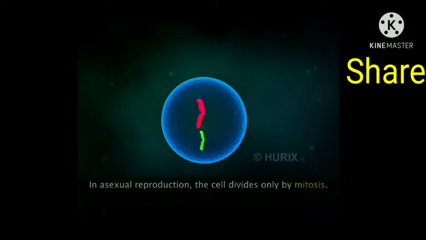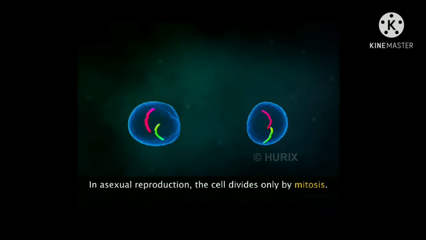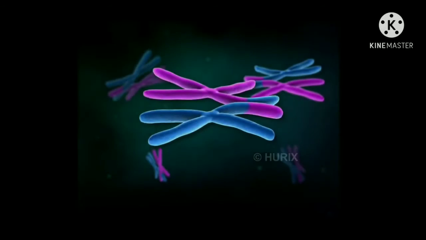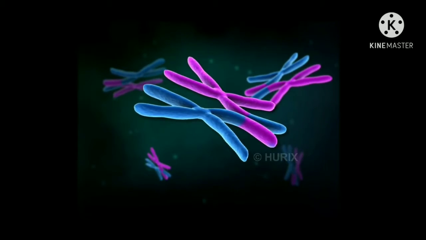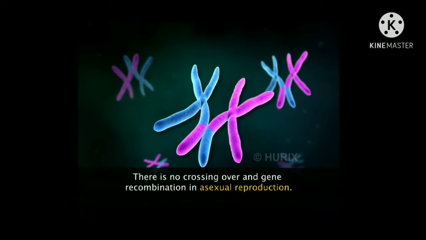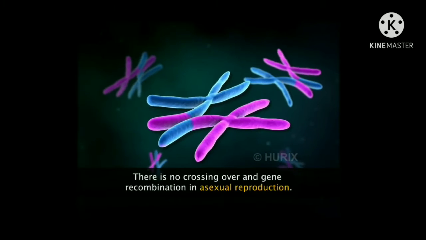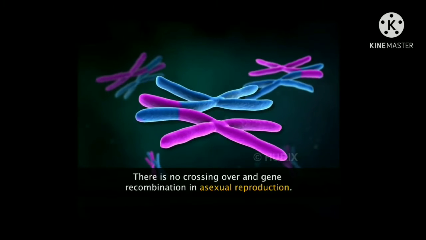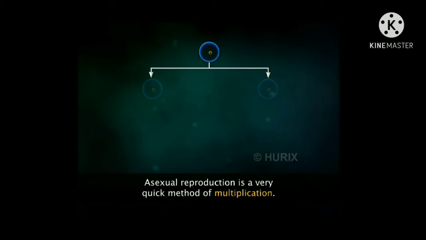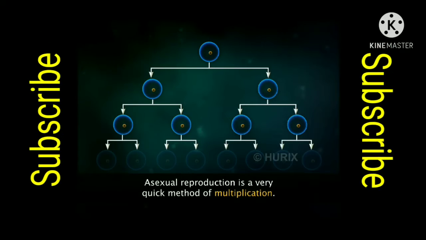In asexual reproduction, the cell divides only by mitosis. As there is no gamete formation, meiosis does not take place. Therefore, crossing over and gene recombination do not occur. Hence, there are no genetic variations in the offspring. Asexual reproduction is a very quick method of multiplication as compared to sexual reproduction.